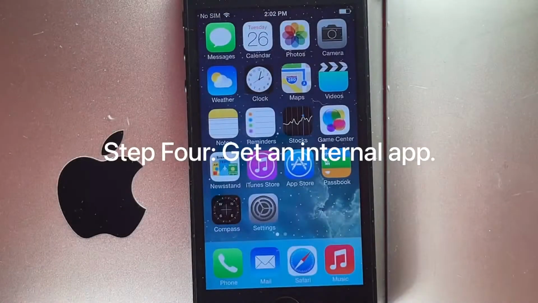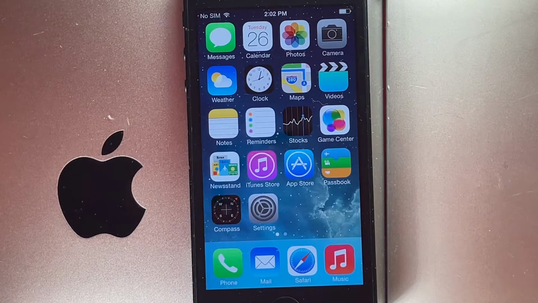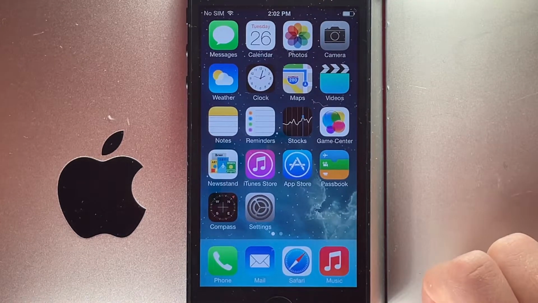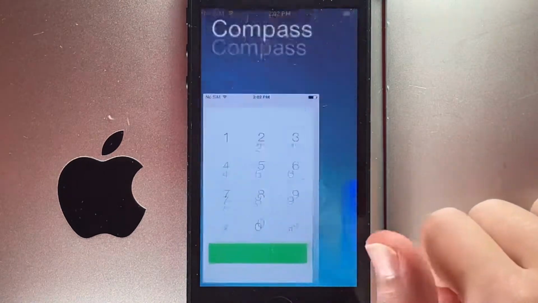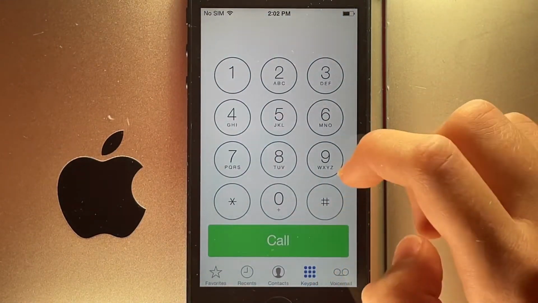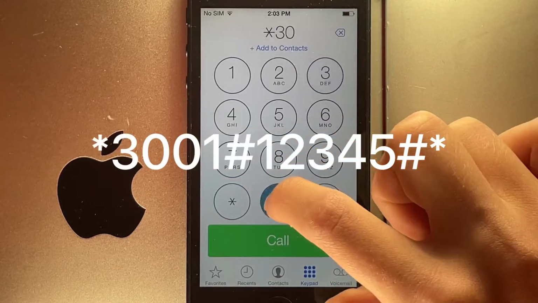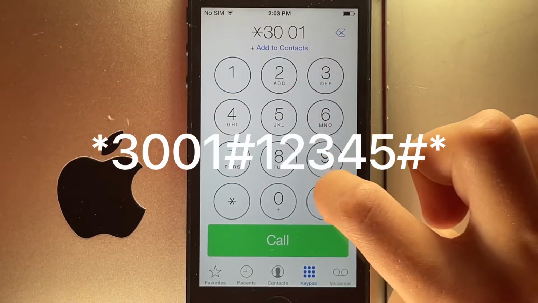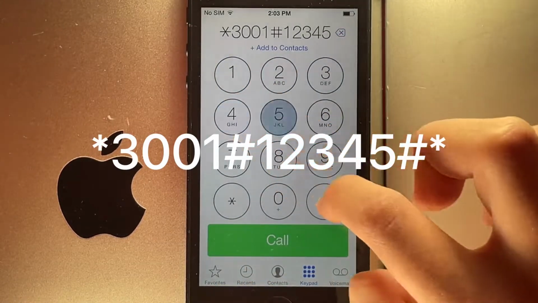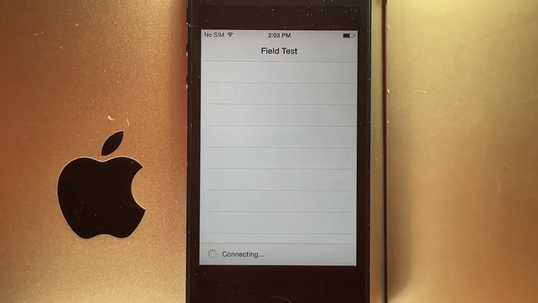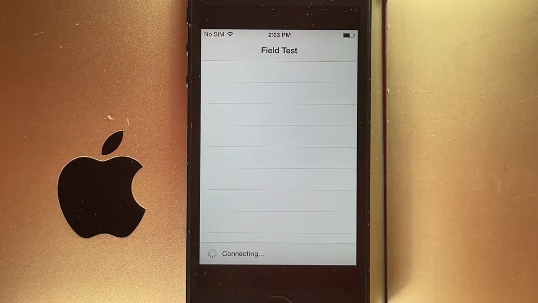Let's move on. Now this is the last step of the tutorial, and this might be the easiest thing we're going to do. I'm going to show you how to get one of the internal apps that Apple uses. You're just going to want to go to phone, be in the keypad. You're going to want to type *30001#12345#, and it's going to open this app called Field Test. Basically this will test out your cell tower connection. Unfortunately, if you don't have a SIM card or service on your device, it won't do anything. But it's still pretty cool.